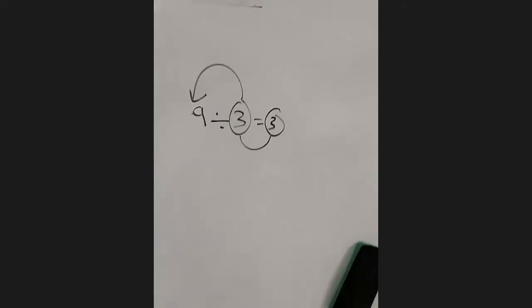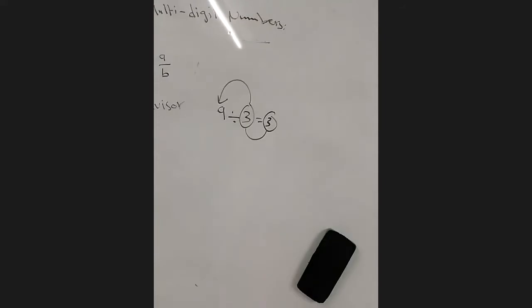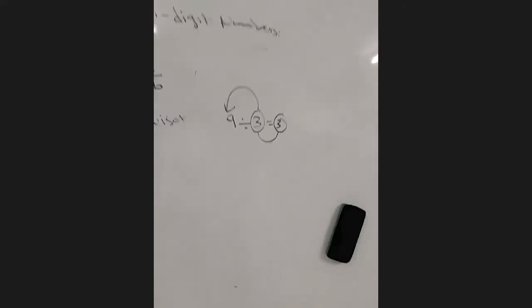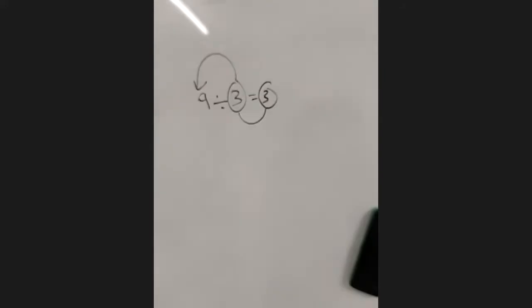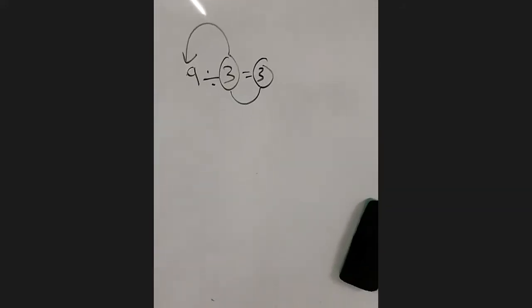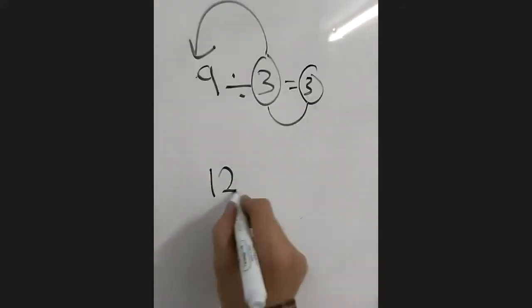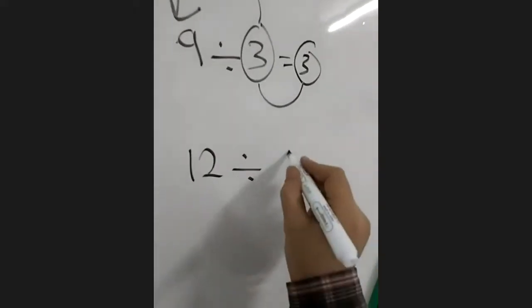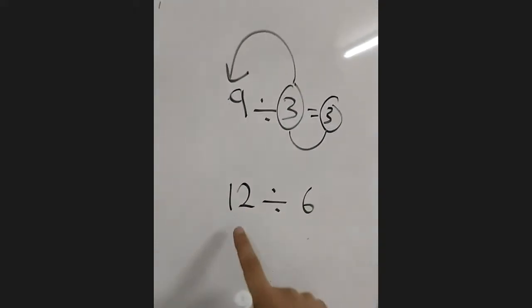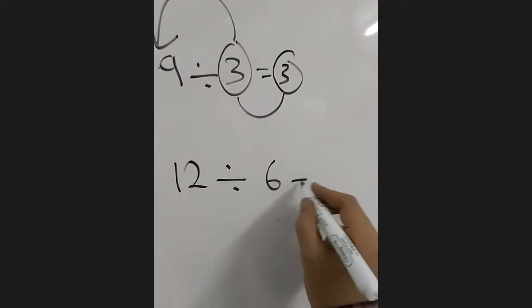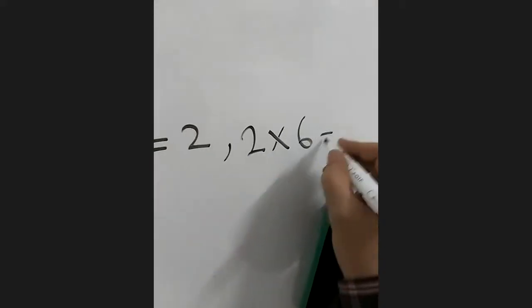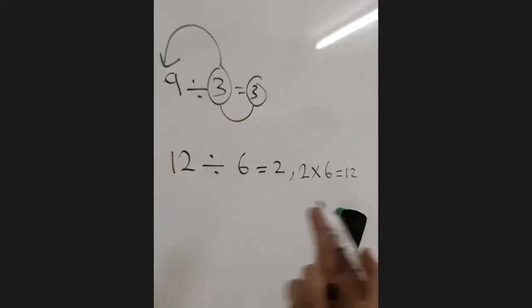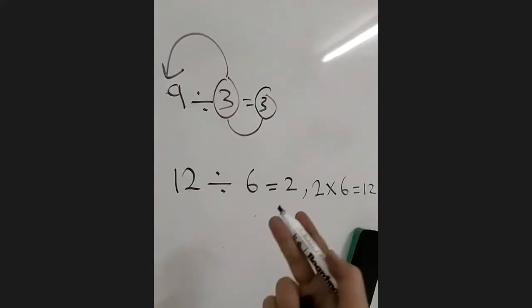That's why we say the multiplication is the opposite process for the division, and the division is the opposite process for the multiplication. So multiplication and division are opposite for each other. For example, 12 divided by 6. This is equal to 2. But why 2? Because 2 multiply 6 equal 12. They are related. They are cousins.